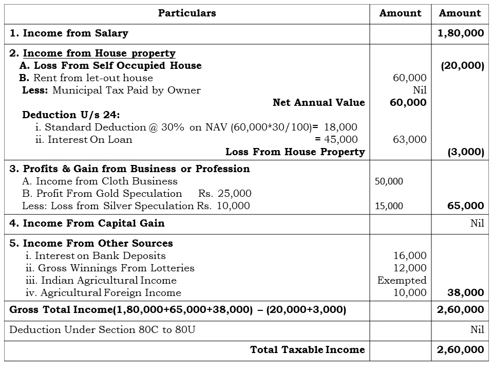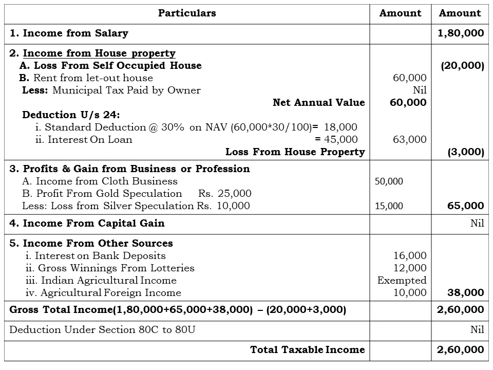We have to consider the rent from the let out house property directly as the gross annual value. Why? Because we don't have any other contents for comparison purposes here. We have to less the municipal tax paid by the owner, but here there is no municipal tax paid by the owner, therefore municipal tax is nil. Therefore the net annual value will amount to rupees 60,000, on which we have to provide the deduction under section 24.